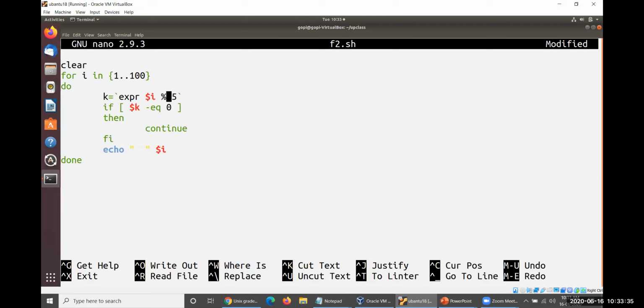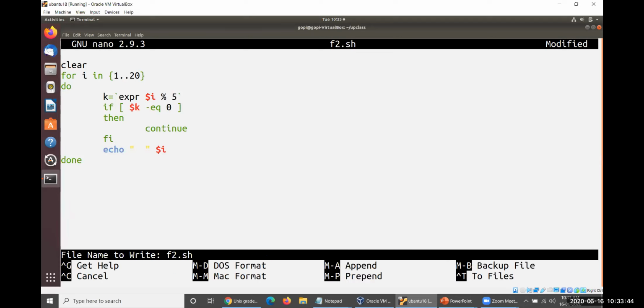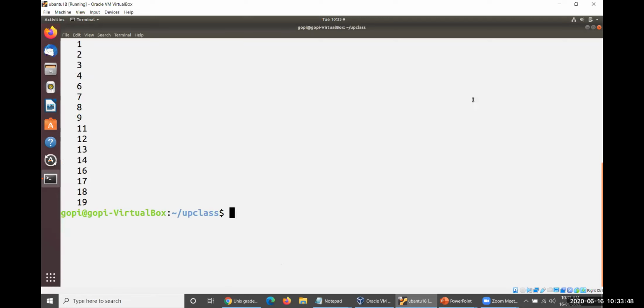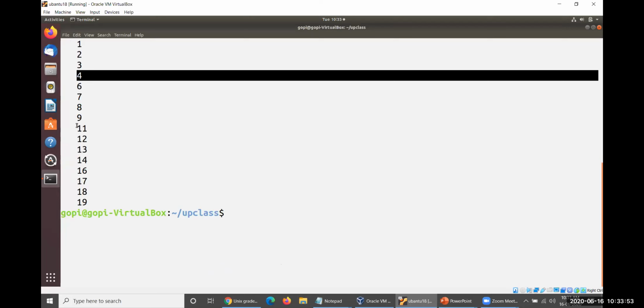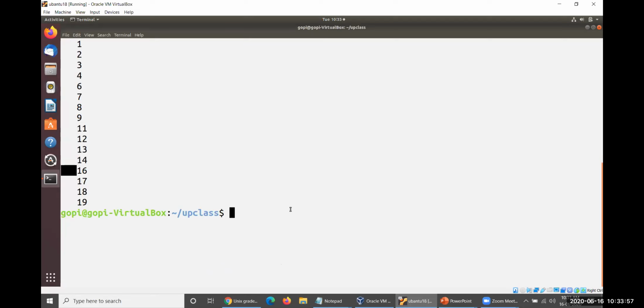Let me produce up to some 20. It could be better, because everything will be displayed in a single line. Look at this: 1, 2, 3, 4. 5 is not available. 6, 7, 8, 9. 10 is not available. 11, 12, 13, 14. 15 is not available, and so on and so forth.